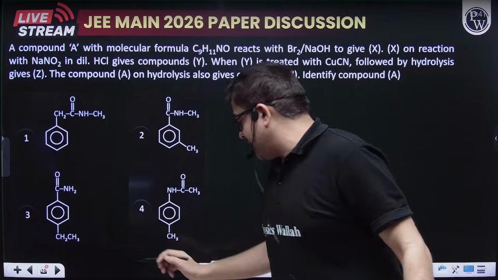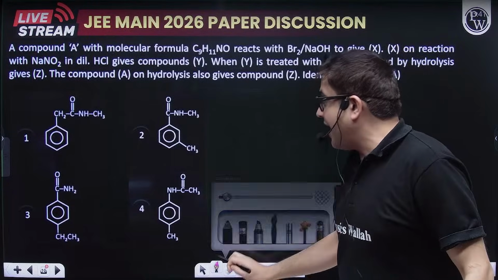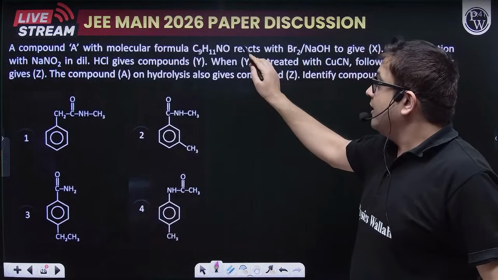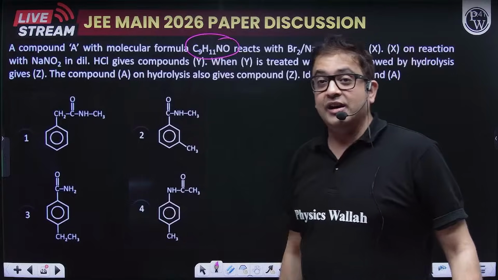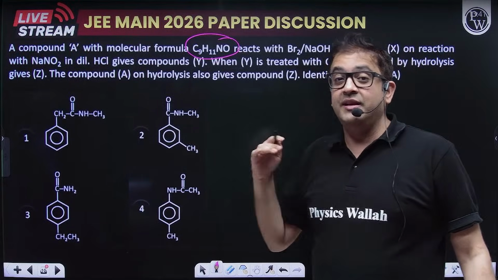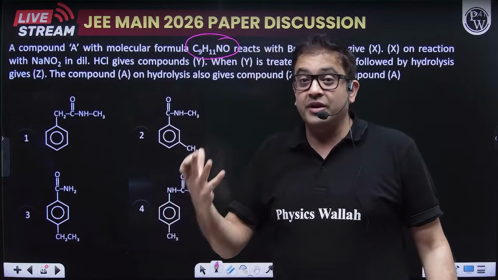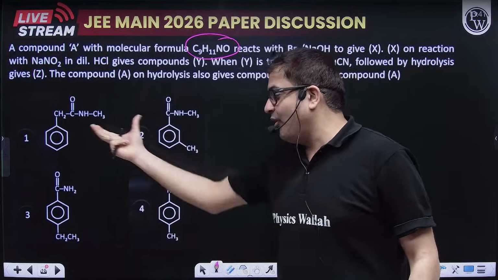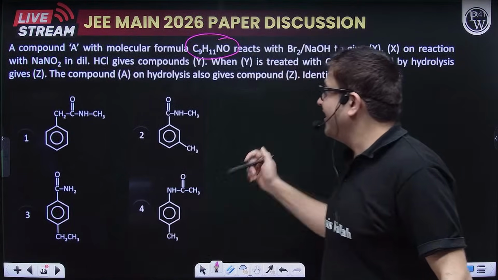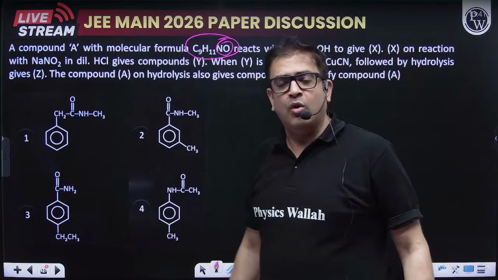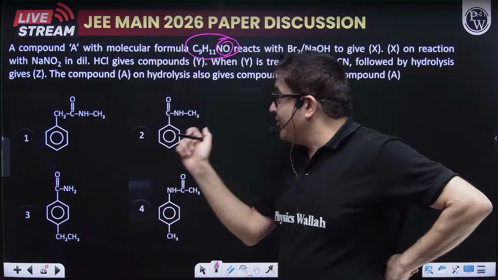Yesterday also it was asked, just look at the beauty of the question. Just look at the flow of NTA. A compound having molecular formula C9H11. So obviously degree of unsaturation is very high. So it will be compensated by benzene. All the 4 options are having benzene, sir. Now it is having N and O also, sir. N and O. Let us read the question.